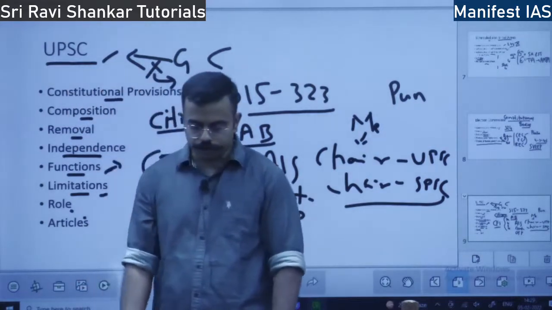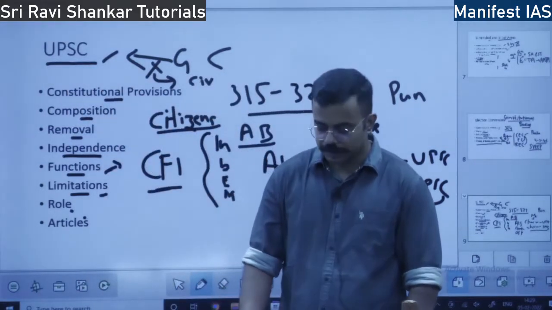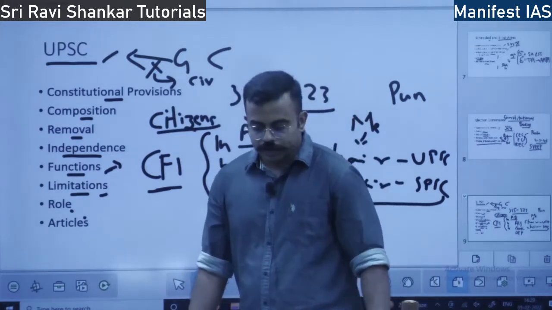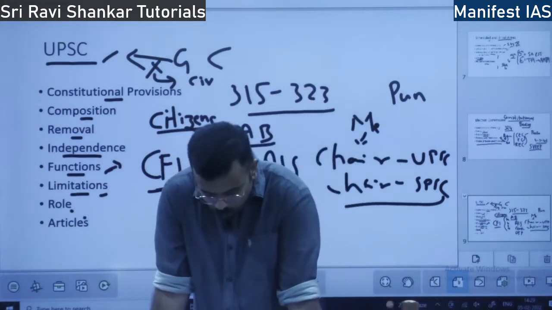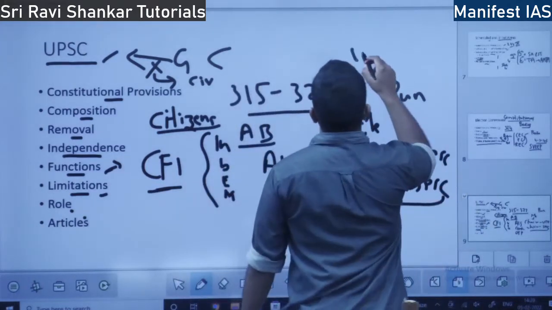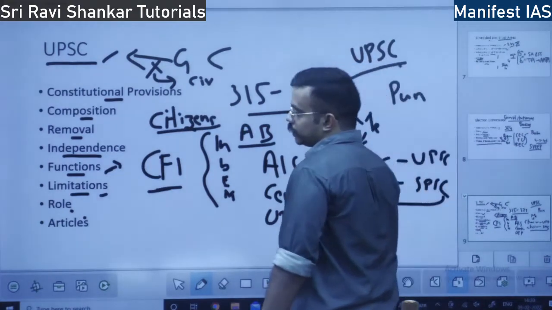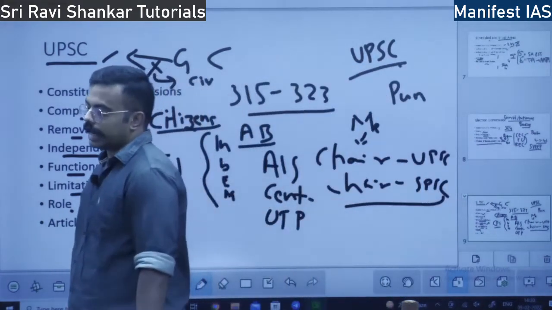So what is the role of UPSC in India? I already said it is the watchdog of the merit system. Suppose UPSC is not there, the government will appoint any person as district magistrate.